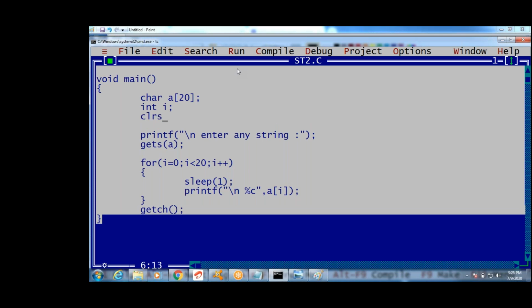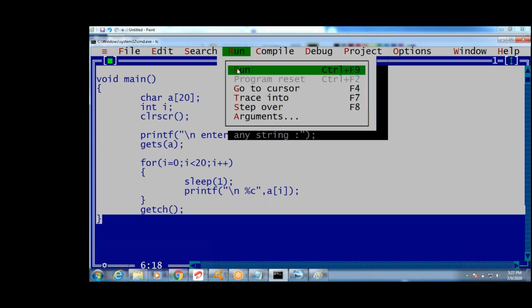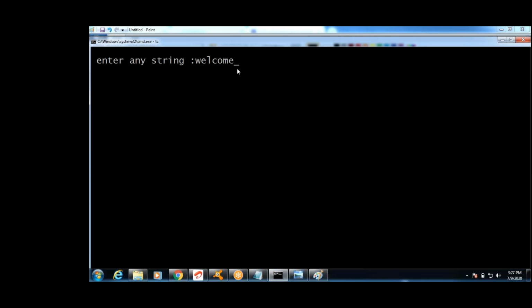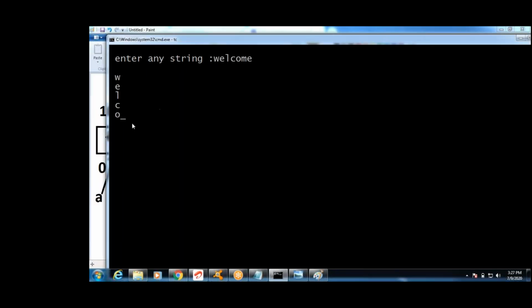See the output, guys. W, E, L, right? First character, second character, right? O, M, E. Next, the null character, then 7th, 8th, 9th, all the remaining characters. Till 19 it is printing. They are garbage values. But these are not required to print, right? Till which character do you have to print? Welcome is enough, right?